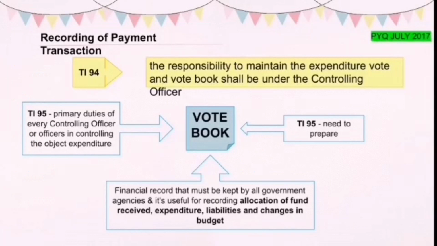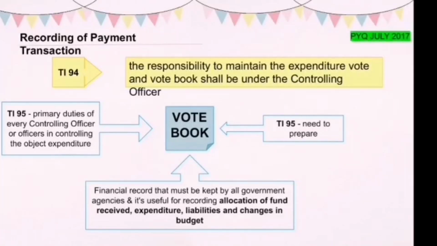Hi, my name is Nerina and I will be explaining the recording of payment transactions. So Treasury Instructions 94 states that the responsibility to maintain the expenditure vote and vote book shall be under the controlling officer. For example, where a controlling officer or allocation warrant holder finds it necessary to place a portion of an expenditure vote under his control at the disposal of another officer, he may either issue an allocation warrant or sub-allocation warrant to the officer concerned, or authorize the officer concerned by letter to incur expenditure against the vote up to a stated limit and to submit vouchers to him for payment.